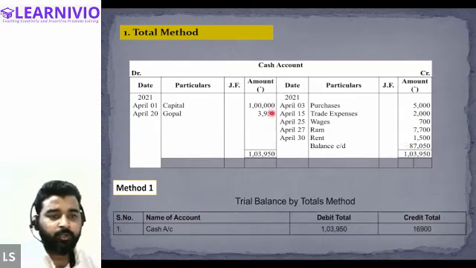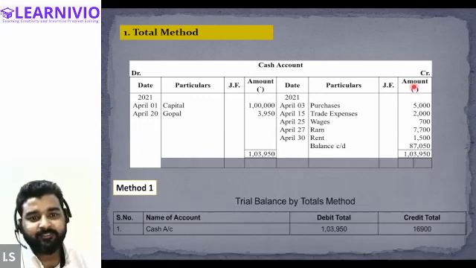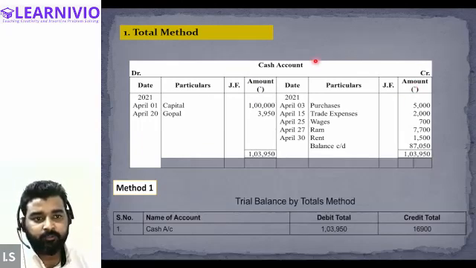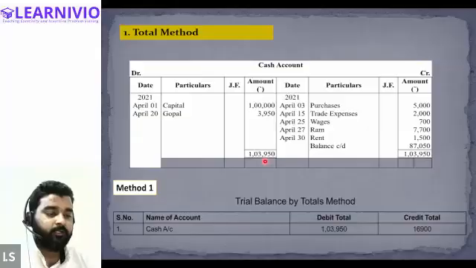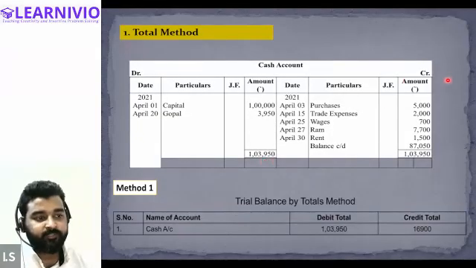In the total method, at the time of preparation of the trial balance, we record the totals of both the sides. So the cash account will be shown in the trial balance by the name of cash account. The total of the debit side is how much? Tell me everyone, the total of the debit side is how much? 1,03,950, right, Samiksha? Yes. The total of the debit side is 1,03,950. And can you tell me the total of the credit side?